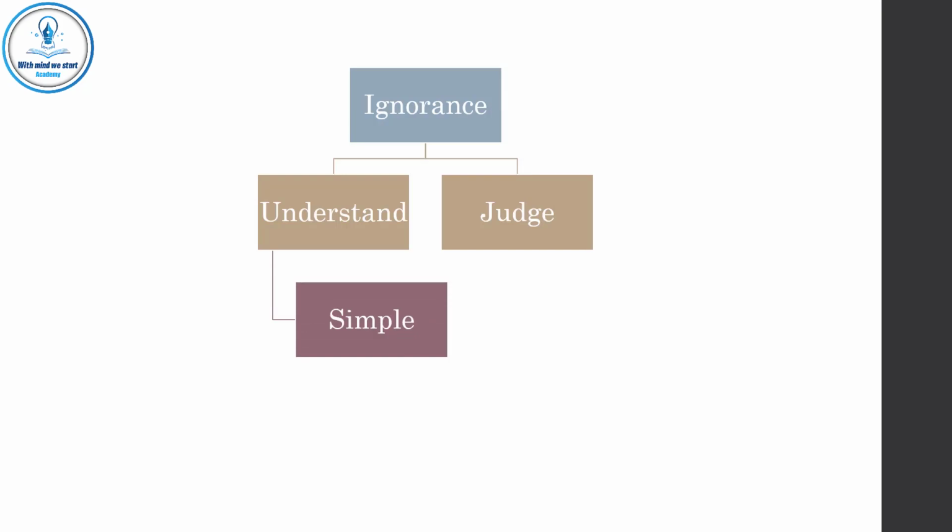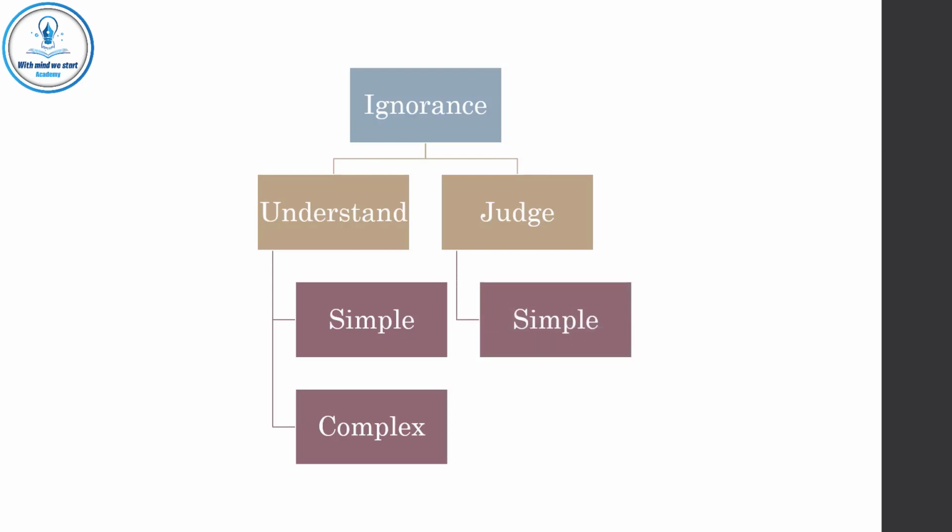But if you understand it wrong, this is called complex ignorance in understanding. It's called complex because you don't know that you don't know. If you can't judge something at all, this is called simple ignorance in judgment. If you judge it wrong, this is called complex ignorance in judgment.